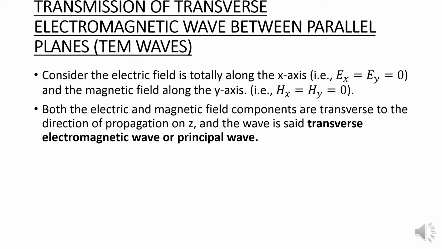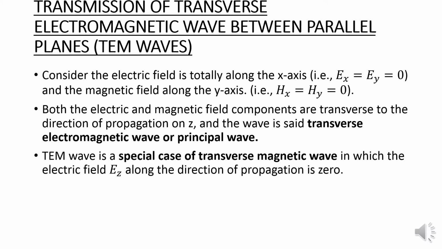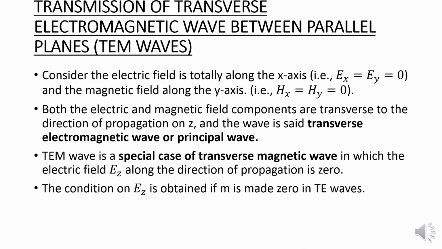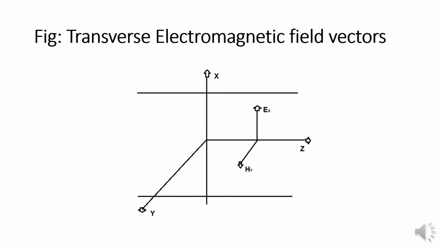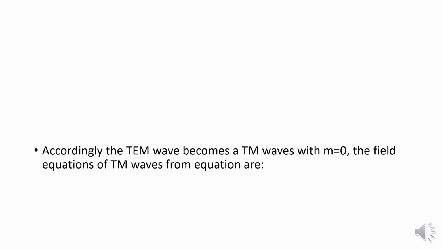Then the TEM wave is a special case of transverse magnetic waves in which the electric field Ez along the direction of propagation is 0. The condition on Ez is obtained if m is made 0, then it will be called the TEM waves. TEM wave is also vectors. So we have to find the field components for Ex and Hy for TEM waves with m equal to 0.